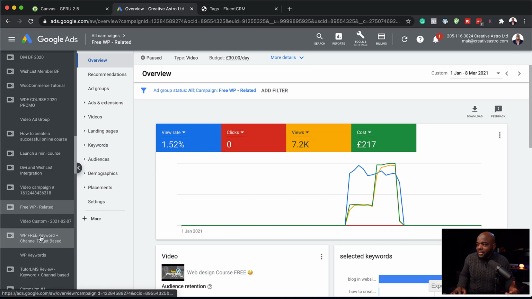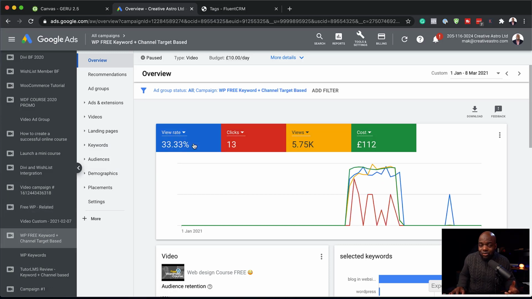So it is crazy. Well, this one here is slightly better at 33%, and I also paid less, and also I had 13 clicks. So as you can see, sometimes when we do predictions, they may look very good on paper. We get emotional. In my case, I was so excited. I was so emotional.